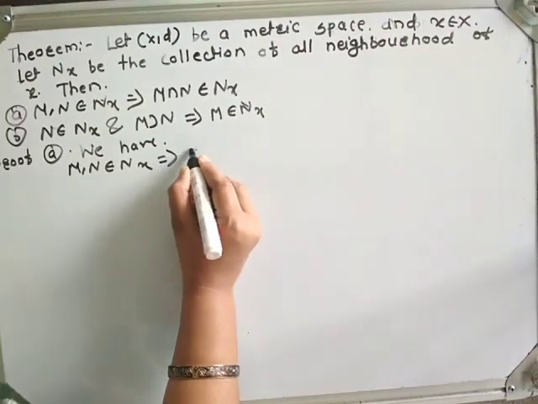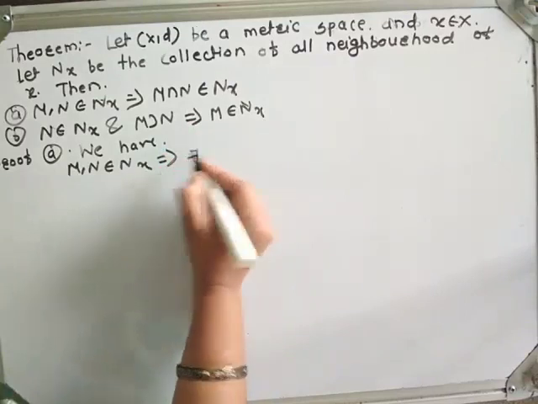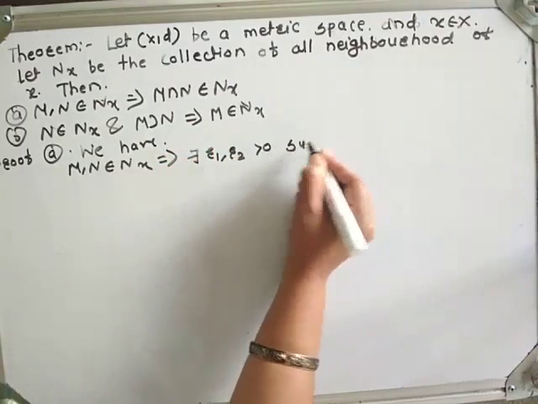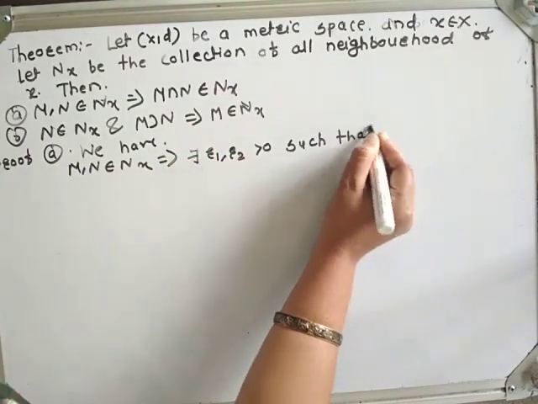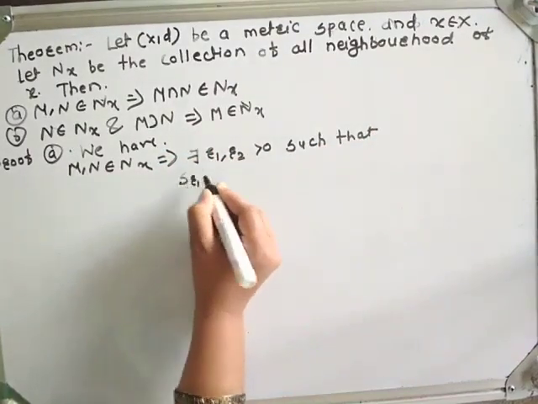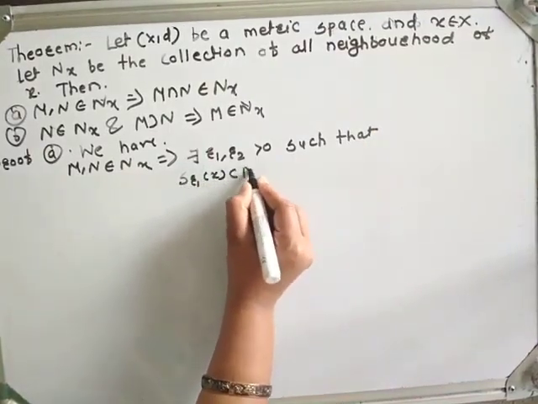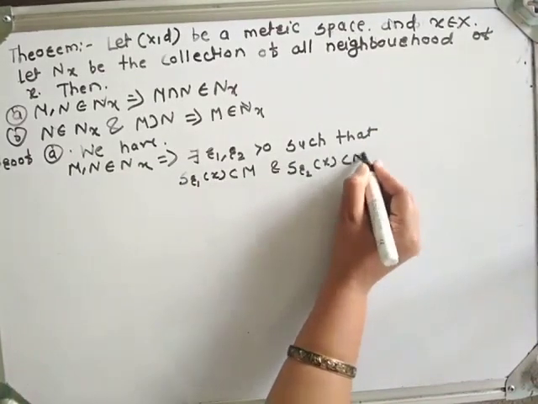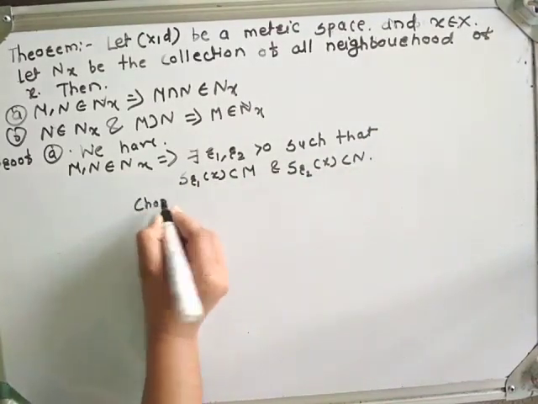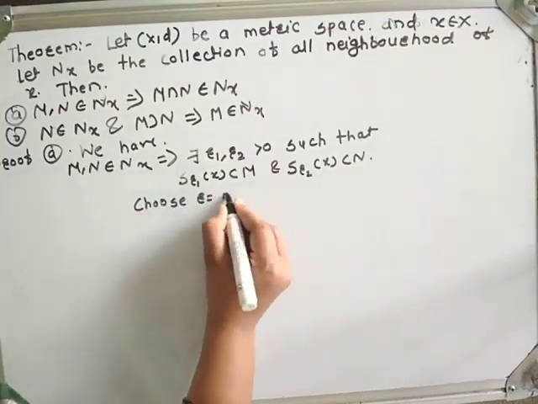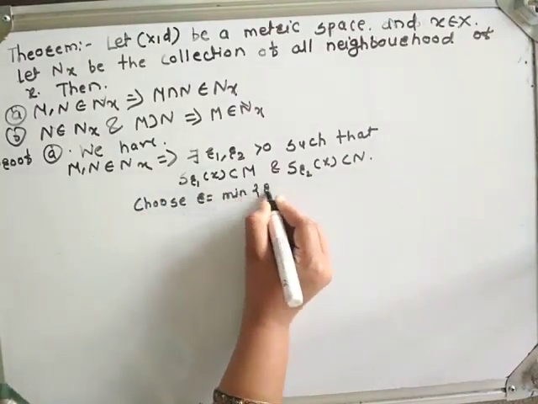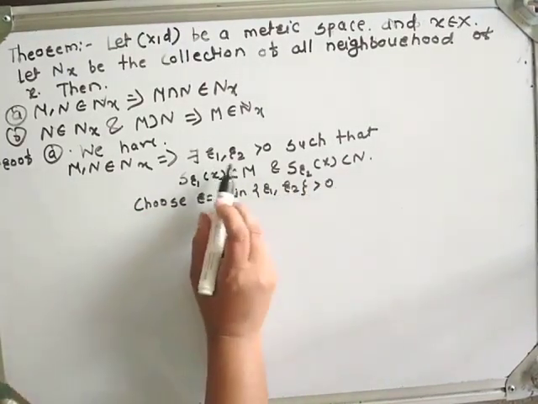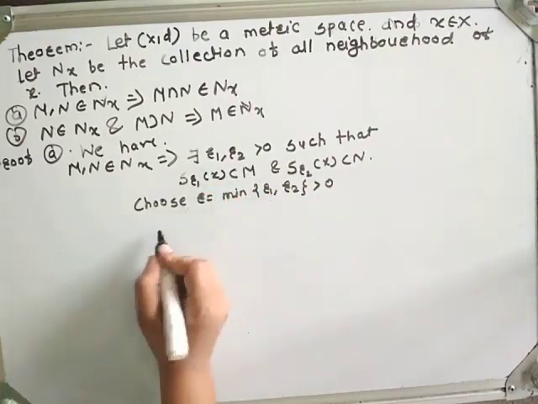Therefore there exist r1, r2 greater than 0 such that S_r1(x) is a subset of M and S_r2(x) is a subset of N. Choose r equal to the minimum of r1, r2, which is obviously greater than 0 since r1, r2 are greater than 0.